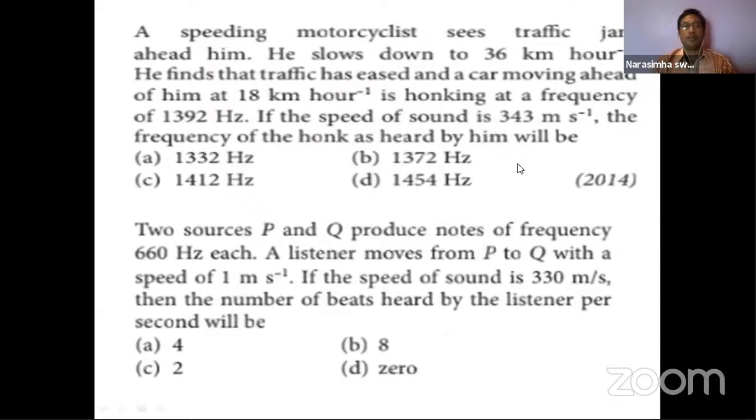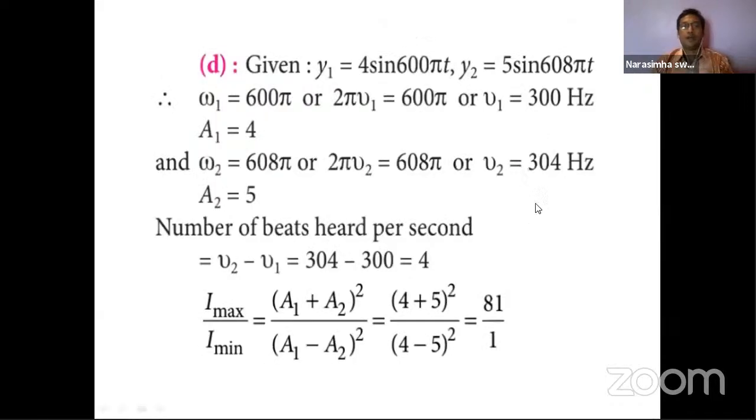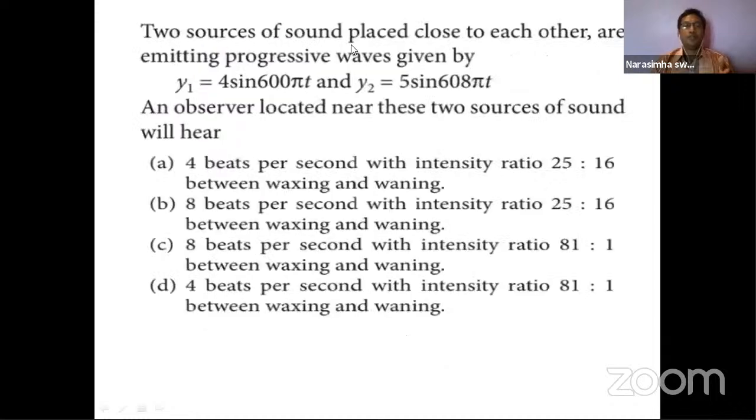Try to understand the problems first. Let us explain this problem. Here two sources of sound placed close to each other are emitting a progressive wave given by y1 and y2. The two sources are placed close to each other, and the observer is observing both the sources simultaneously, which means both the waves are reaching the observer.